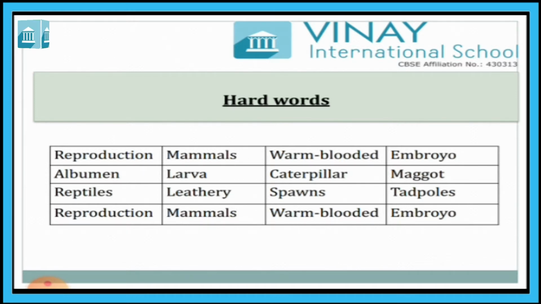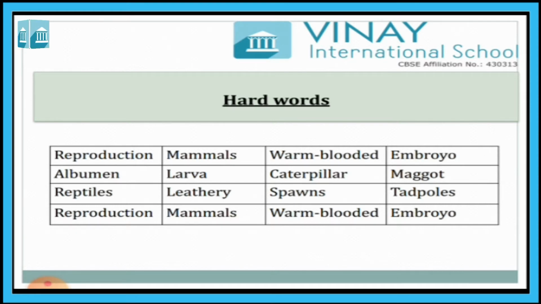Warm-blooded. Mammals are warm-blooded animals, whose blood temperature stays warm according to the surroundings. Embryo. The baby developing inside the egg is called embryo. Albumen. The white thick part inside the egg is called albumen.